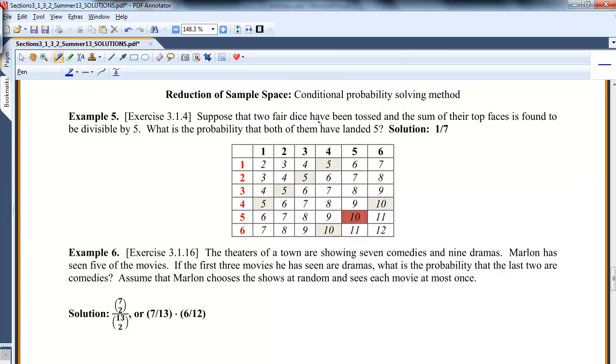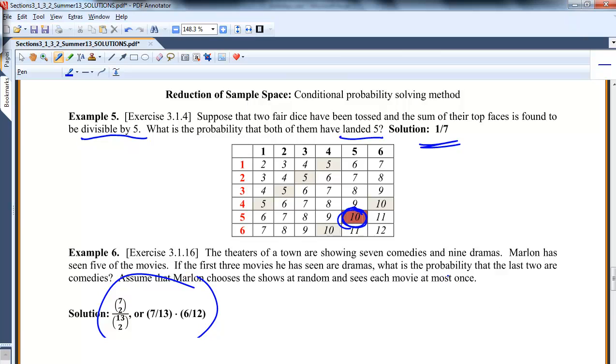Suppose 2 fair dice are tossed and the sum of their top faces is divisible by 5. If it's divisible by 5, it has to be one of these, right? So 1, 2, 3, 4, 5, 6, 7. What's the probability that both of them landed on a 5? Well, I'm reduced to everything divisible by 5. I'm only down to 7 things, and this is the only one where both are 5s. So that's where that's coming from. Again, down in this problem right here, I'm just reducing the sample space. The guy's already seen so many movies, so I can just boot them off the list and act as if they don't exist anymore.